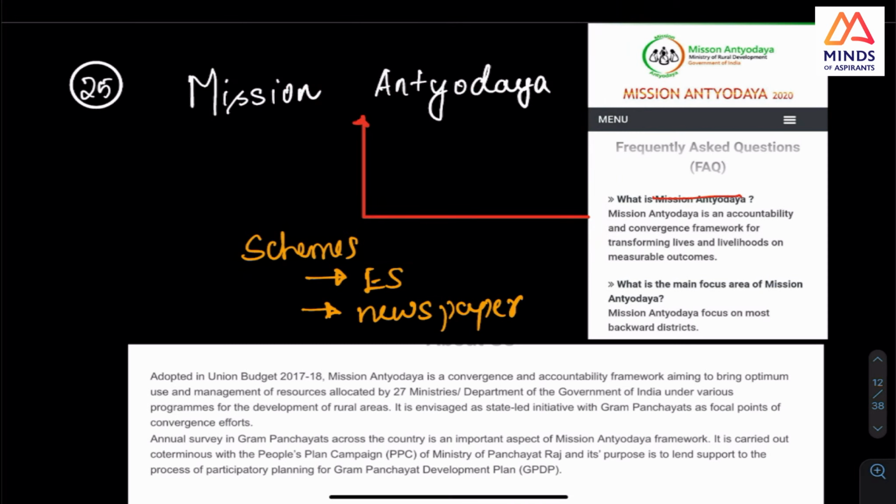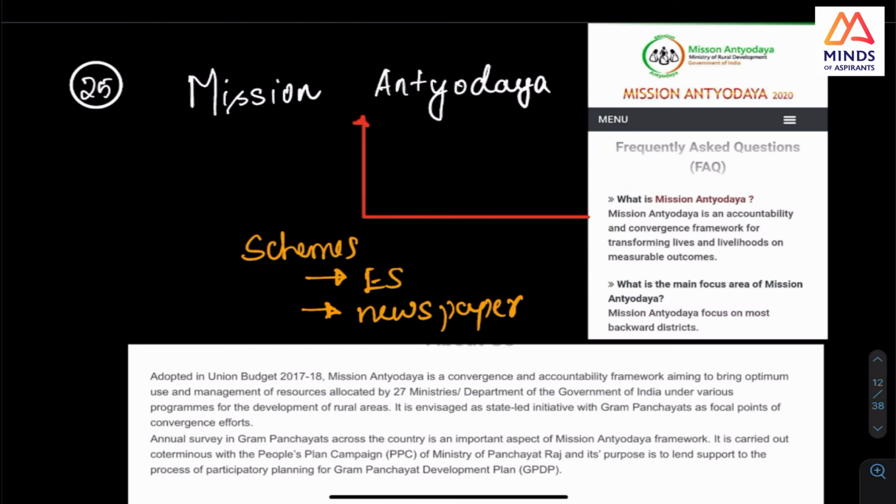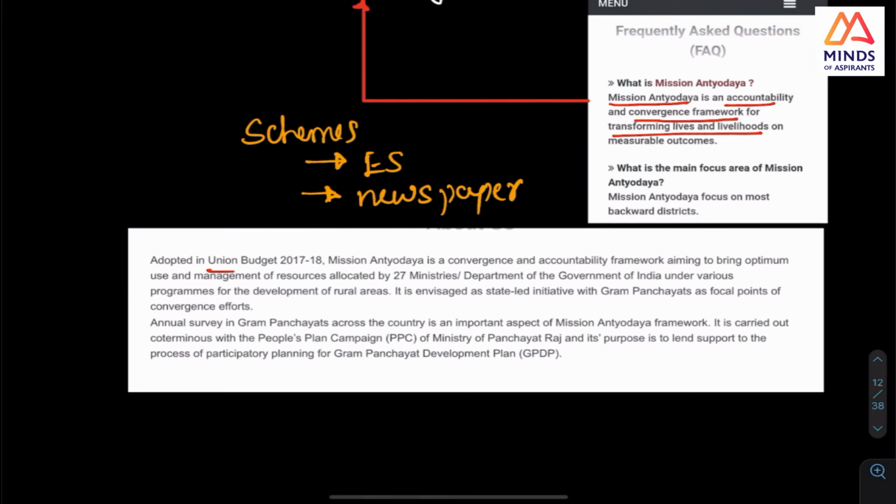Look at this mission closely. In schemes, always look at what the scheme is about. It is an accountability and convergence framework for transforming lives and livelihoods. It was in the news and was announced in the 2017 budget. What is this convergence and accountability framework? There will be so many schemes.